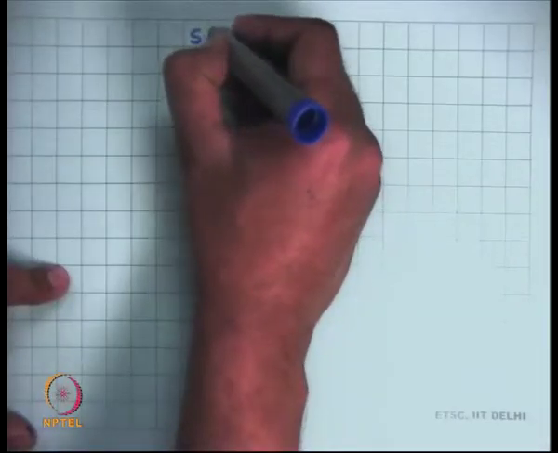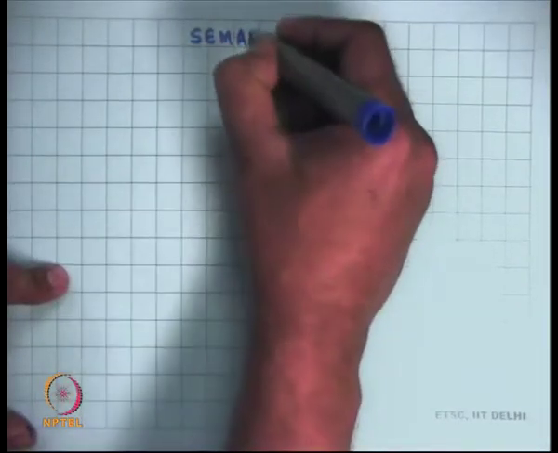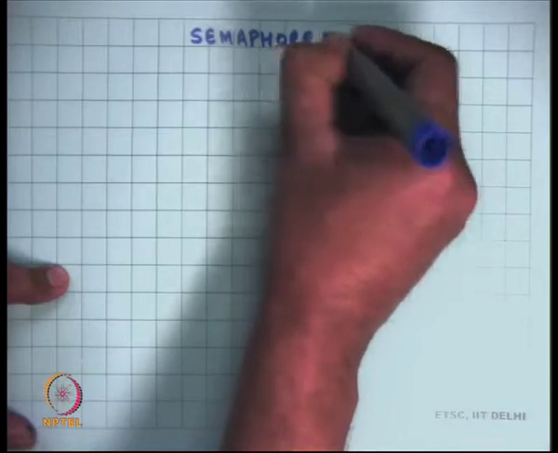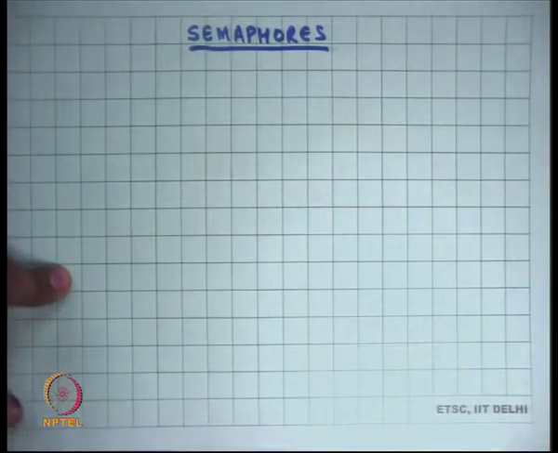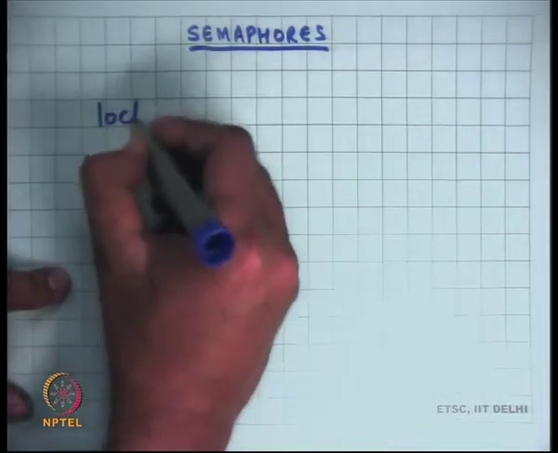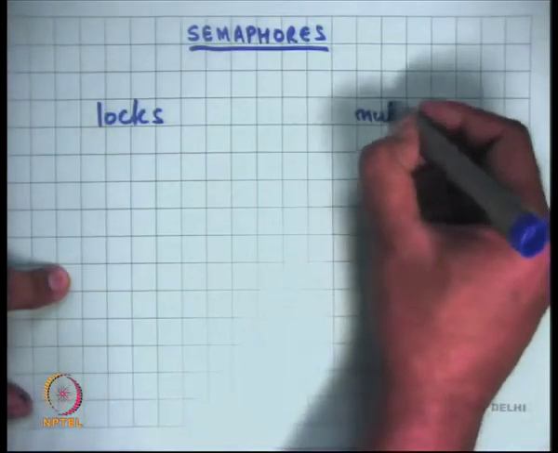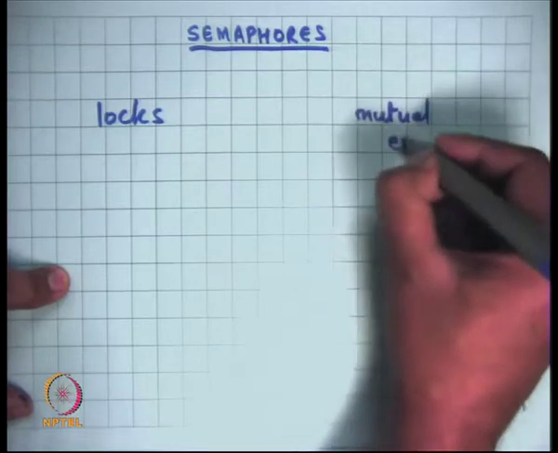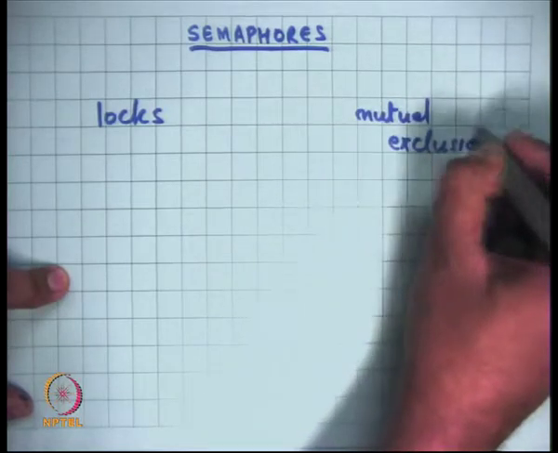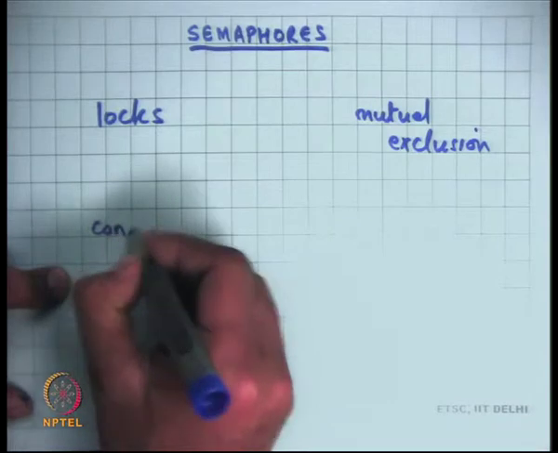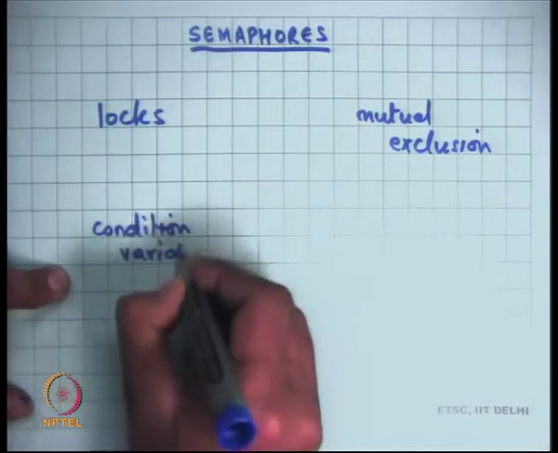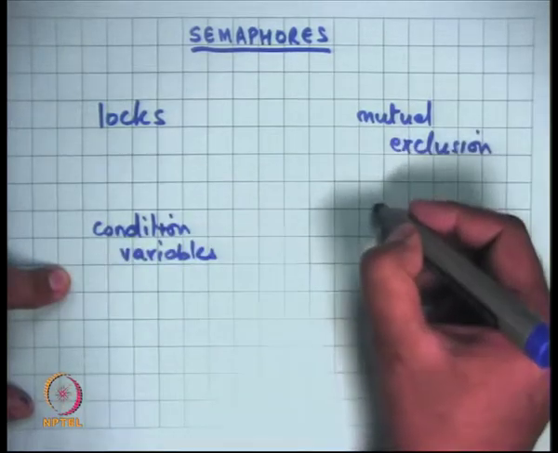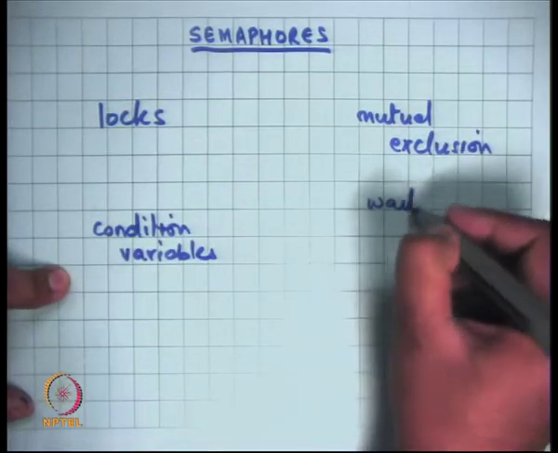So now I'm going to talk about another abstraction, which is semaphores. So far we have seen two abstractions to do synchronization. One is locks, and locks were basically used for mutual exclusion. Another was condition variables. These were basically associated with conditions, so waiting on conditions.